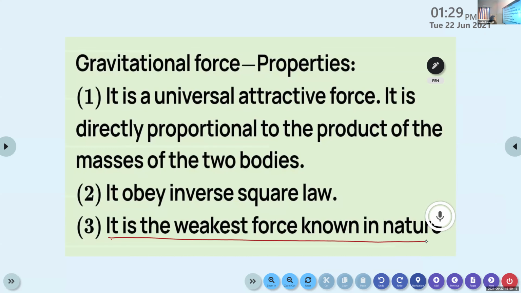So when you have a question, what is the weakest force in nature, all of you have a tendency to write it is the weak nuclear force, but it's wrong. The weakest force in nature is gravitational force. This is one of the characteristics of gravitational force.